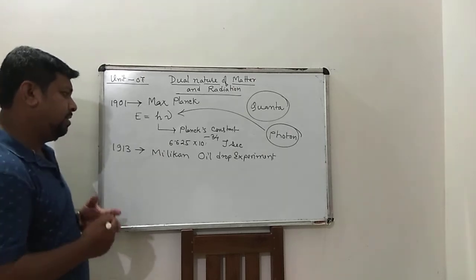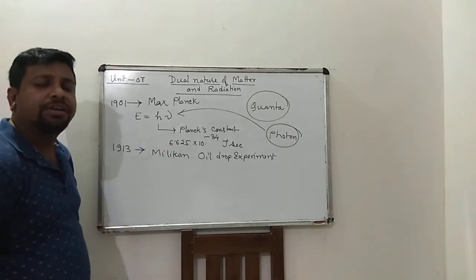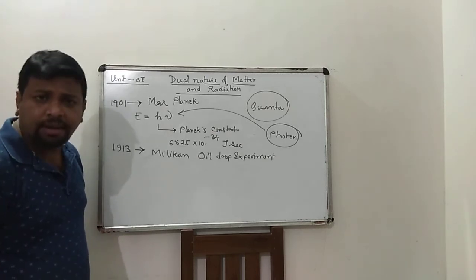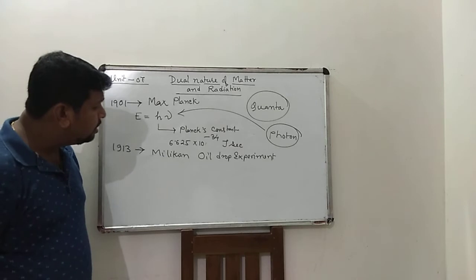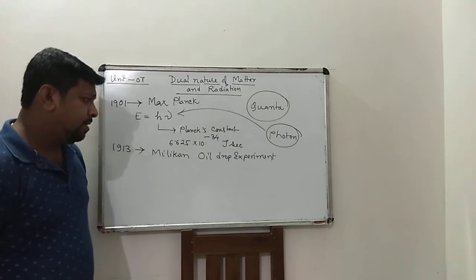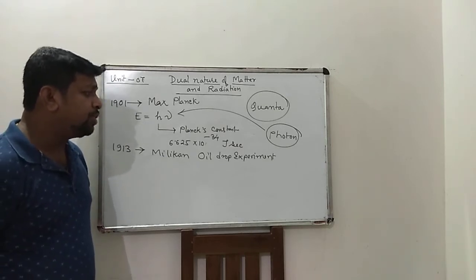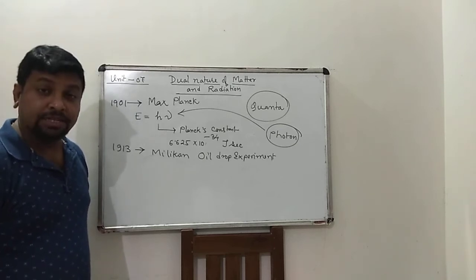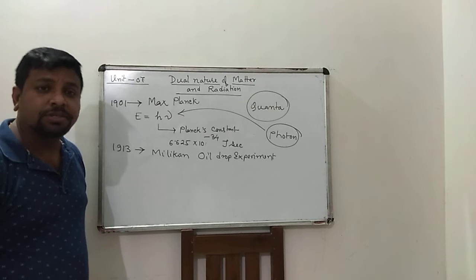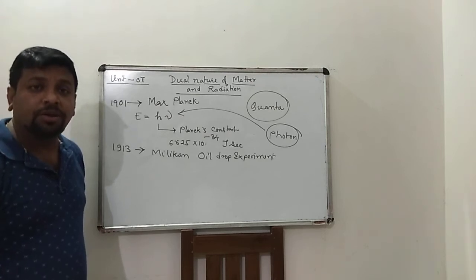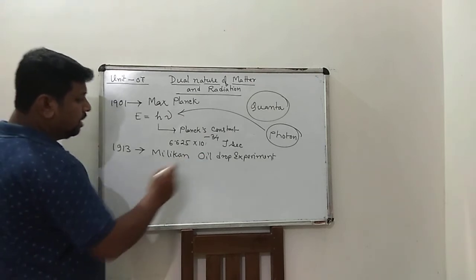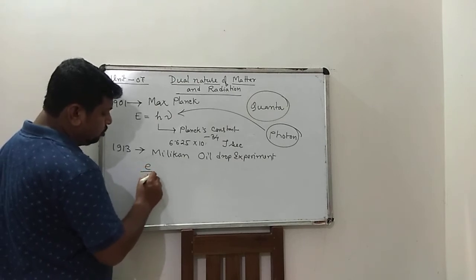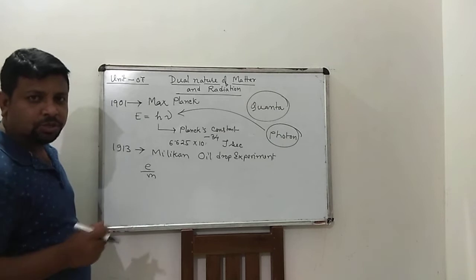He determined the charge of the electron, and in this experiment he also determined the value of the specific charge of the electron, that is e by m, the ratio of the charge of the electron to its mass. This is called specific charge.